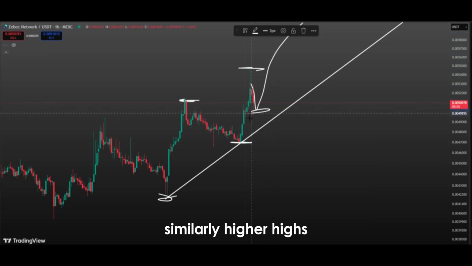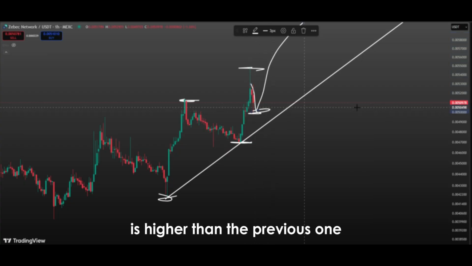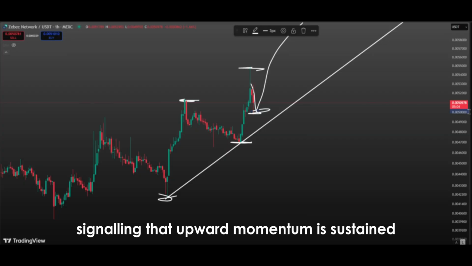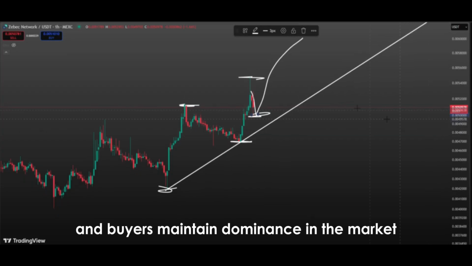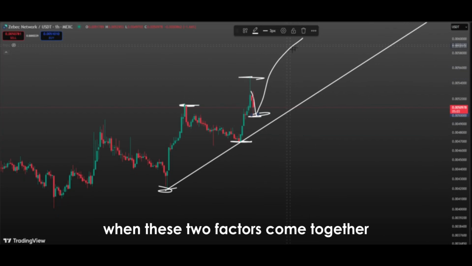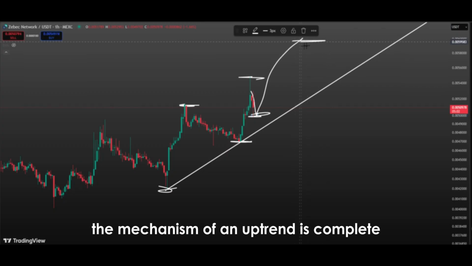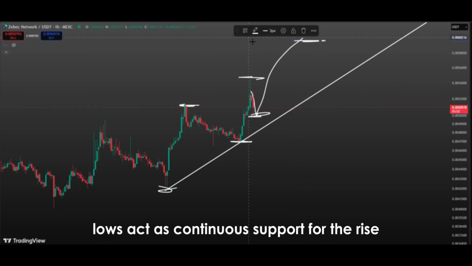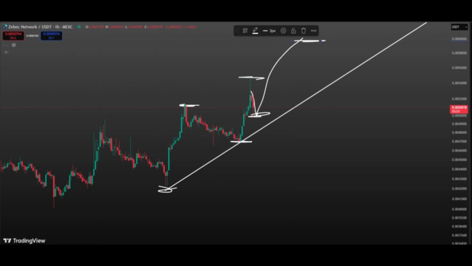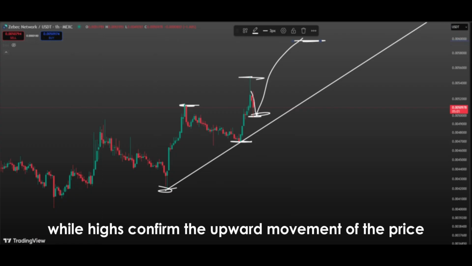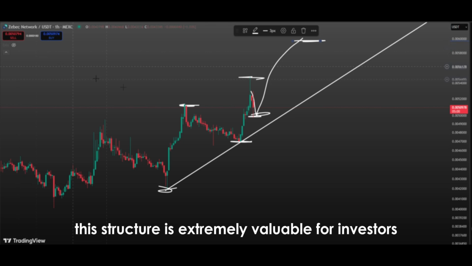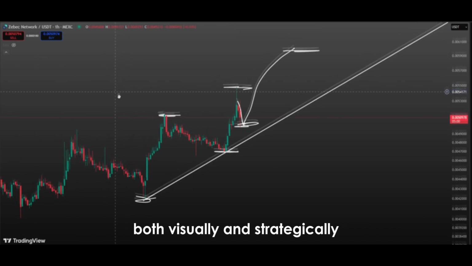Similarly, higher highs mean that each new peak is higher than the previous one, signaling that upward momentum is sustained and buyers maintain dominance in the market. When these two factors come together, the mechanism of an uptrend is complete. Lows act as continuous support for the rise, while highs confirm the upward movement of the price. This structure is extremely valuable for investors both visually and strategically.